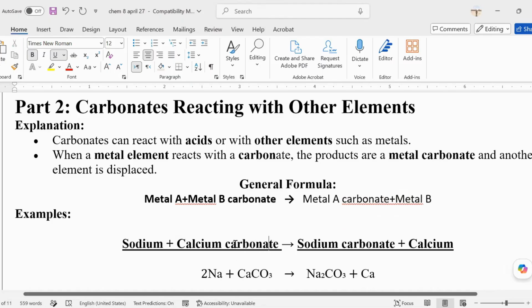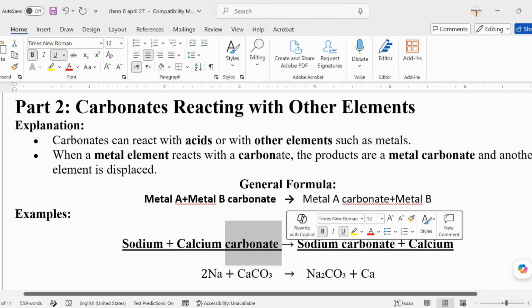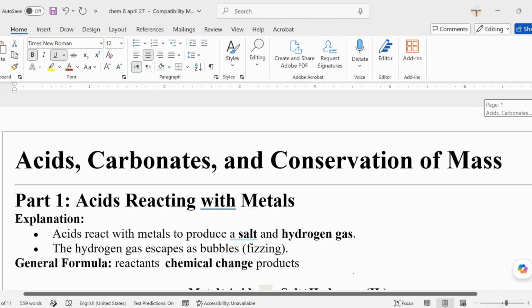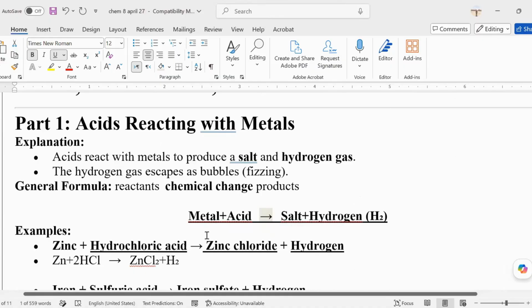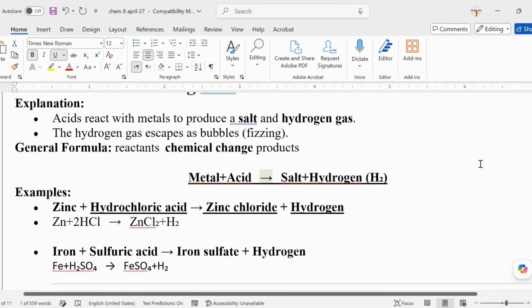If it is carbonate, okay, let's have a recap. If it is a metal reacting with an acid, what will be your products? Salt plus hydrogen. Yes, so the hydrogen is always there. It's the best friend of everybody. So it means there's a name of the salt, because you have the zinc chloride.